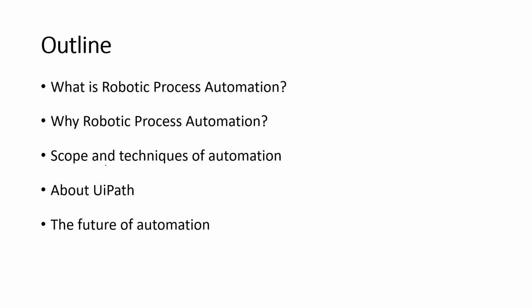One and all. In the previous classes, we have already learned what robotic process automation means, and we are aware of why robotic process automation is necessary nowadays, especially for industry people. So in this class, we shall focus on techniques of automation. However, I will discuss the scope of automation in the next class. So today's class objective is to learn about techniques of automation.